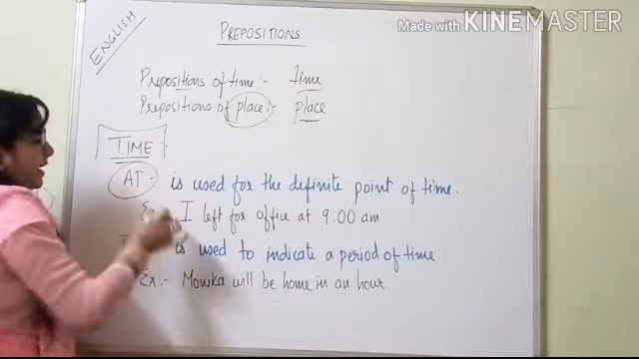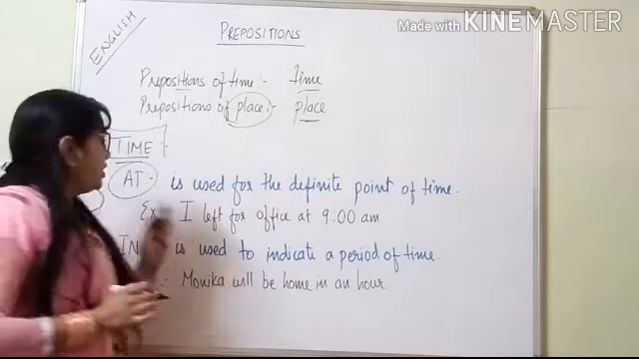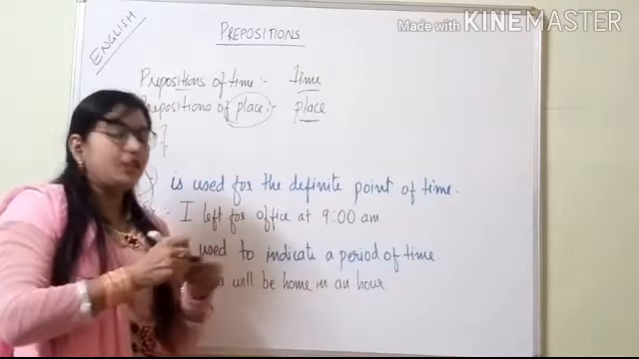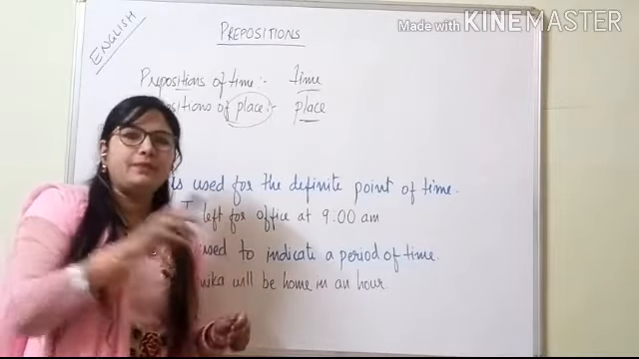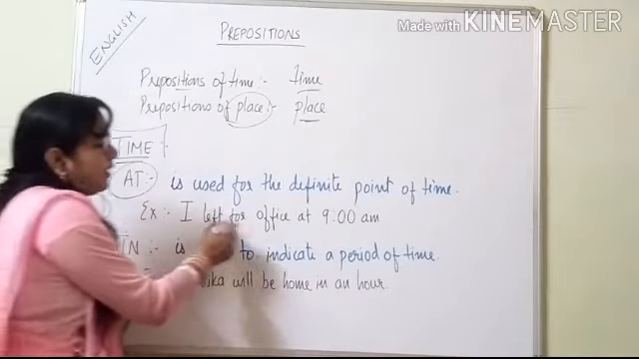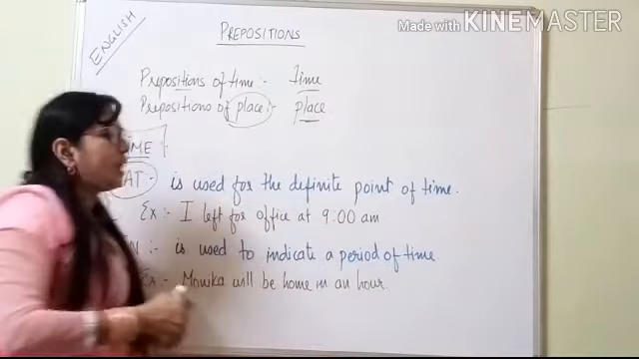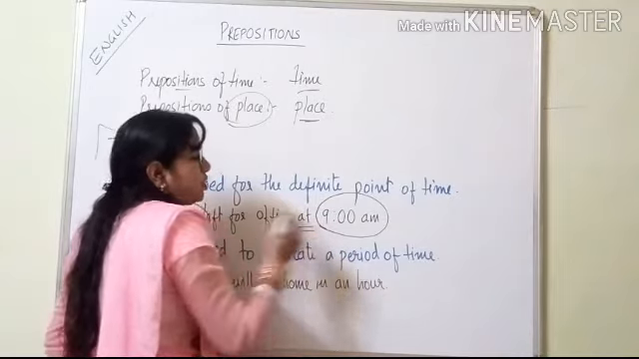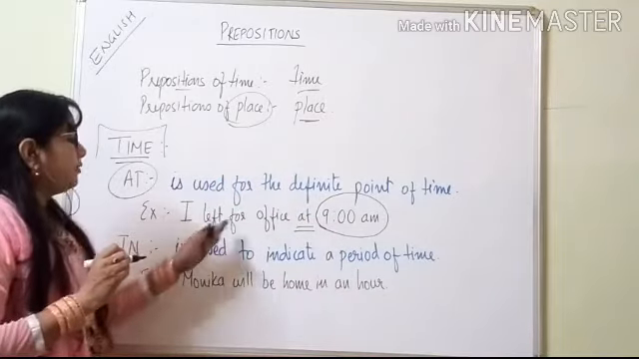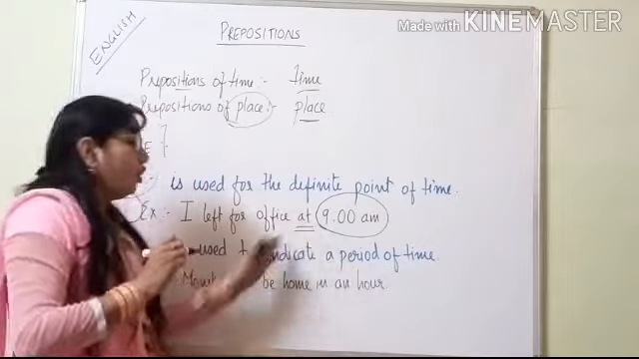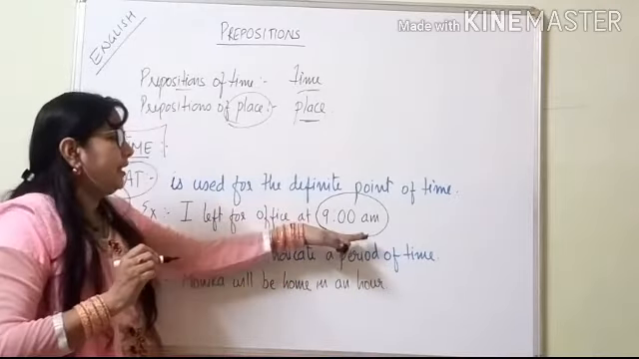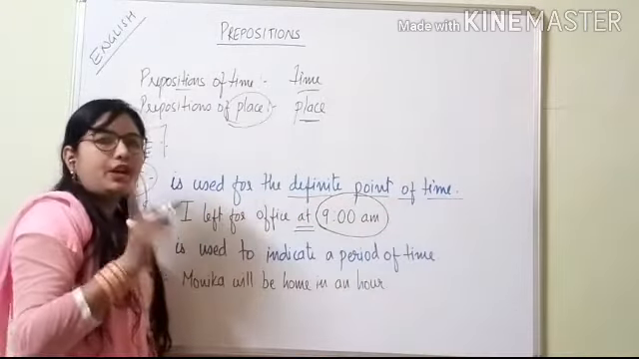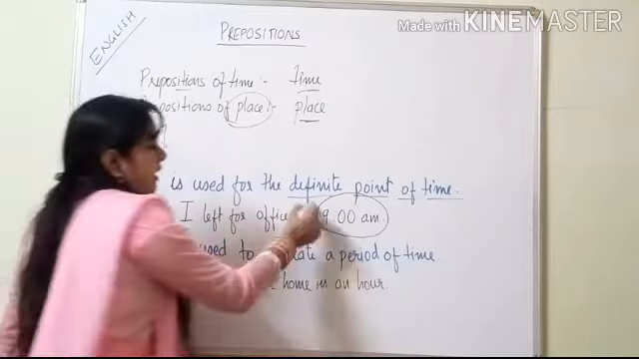First one is "at". Where is "at" used? "At" is used for a definite point of time. When we are giving a particular time, a definite point of time, then "at" is used. For example, I left for office at 9 am sharp. We are giving time here. What time is it? 9 am. So here we will use "at". We can't say I left for office in 9 am or on 9 am. We will say "at 9 am" because we are giving a definite point of time.